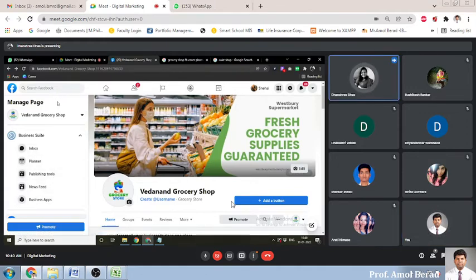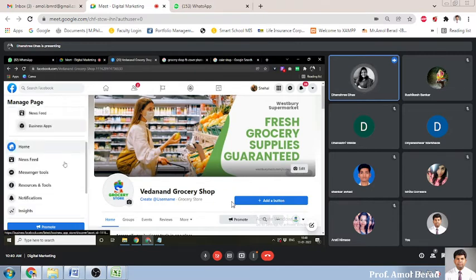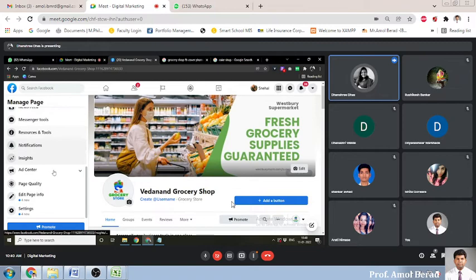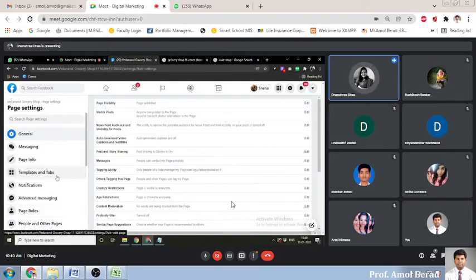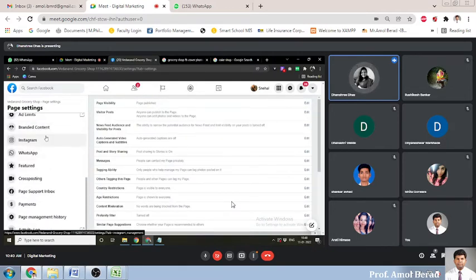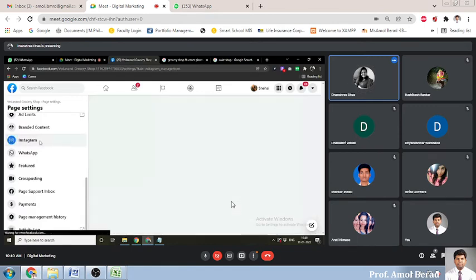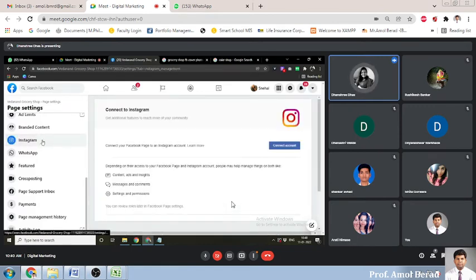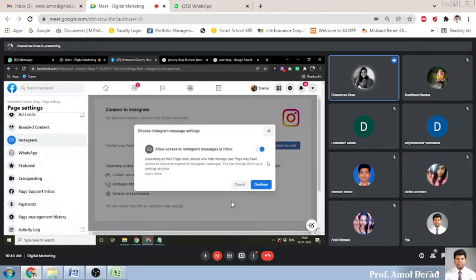Here we can see the option Manage page, business sites, Business Suite and all. When we go to the bottom, there is one option, Settings. So we have to click on Settings. Then here is one option, that is Instagram. When we click on Instagram, there is one option to connect an account.